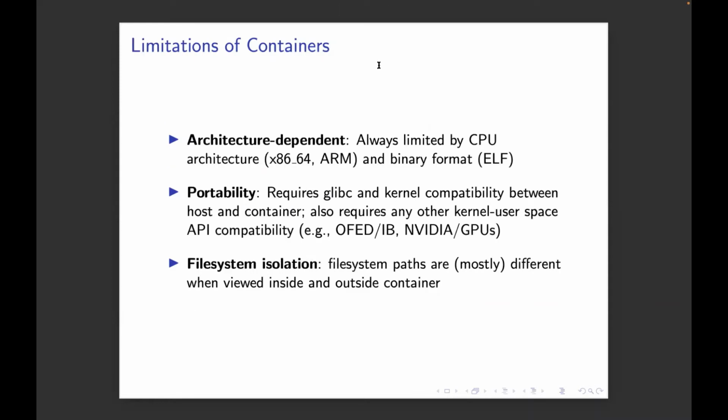Well, or I'll talk about right now. So the main limitations of containerization are these two or three points here. The first is it's always going to be dependent upon what type of CPU architecture you're running on. So if you have a container built for an ARM chip, it won't run on an x86 CPU, right? So you'll have to rebuild your container when you move between CPU architectures or GPU architectures and things like that.